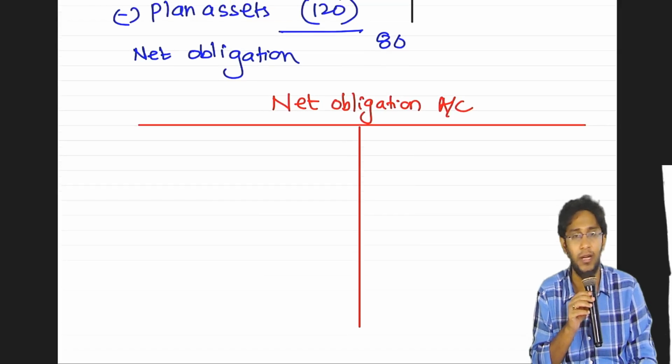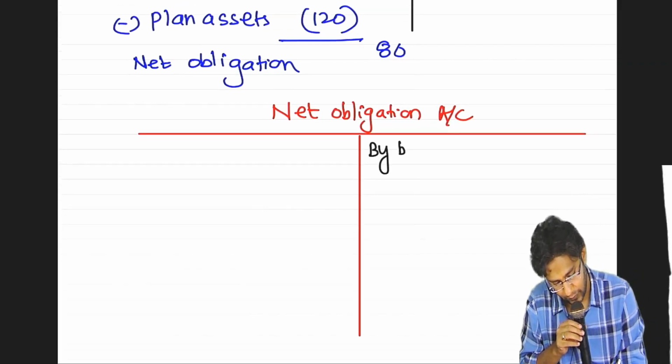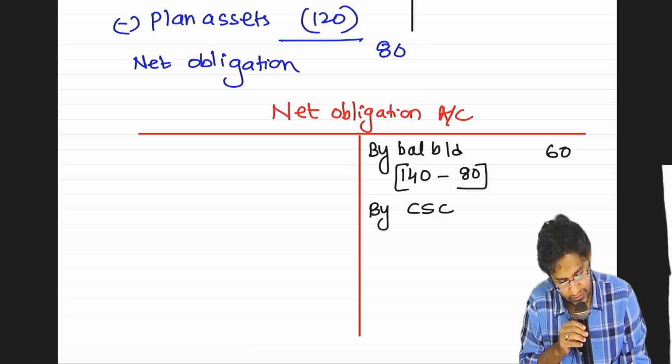Now that you have the individual ledger accounts, tell me the opening balance of liability. 140. Plan assets opening balance. Net obligation. Current service cost is given.